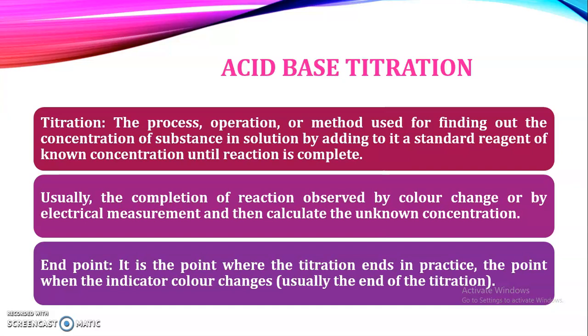And the last definition is indicators. We are familiar with this definition, where an indicator is nothing but an auxiliary substance which is added in the titration to know the changes in color. So these are the various definitions associated with acid-base titrations. Here we have covered the introductory part. In the next video we will start with the different theories of acids and bases.